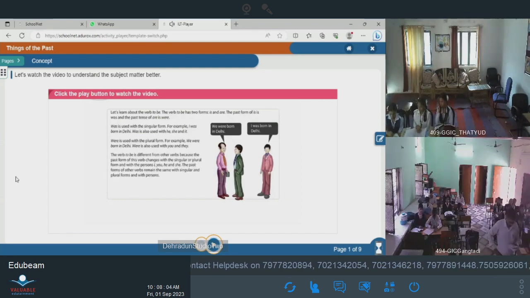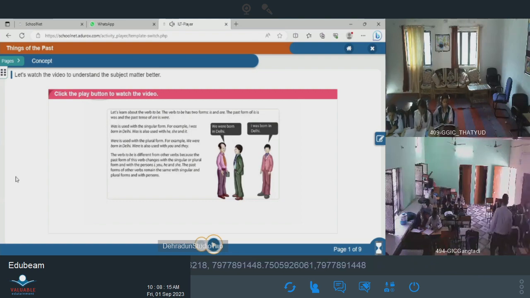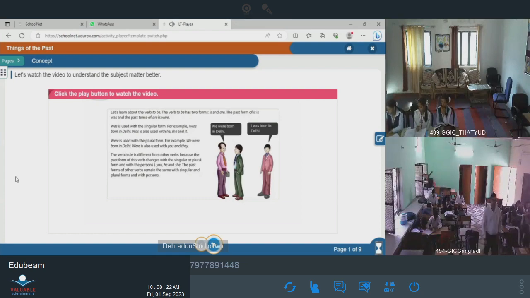The verb to be is different from other verbs because the past form of this verb changes with the singular or plural form and with the persons I, you, he, and she. The past forms of other verbs remain the same with singular and plural forms and with persons.